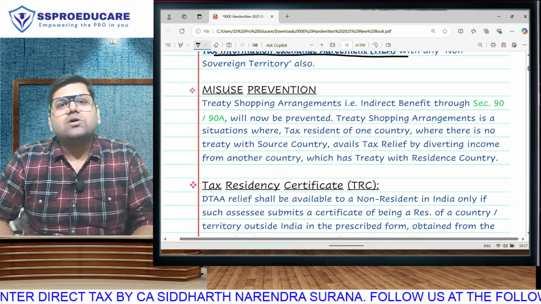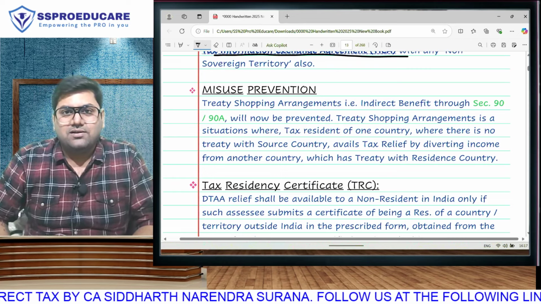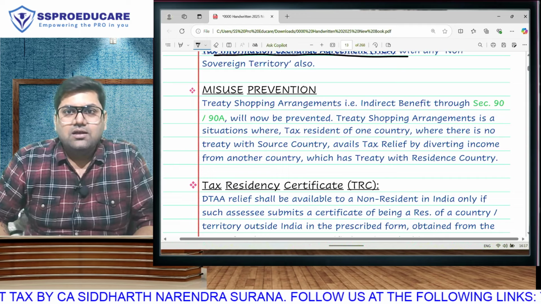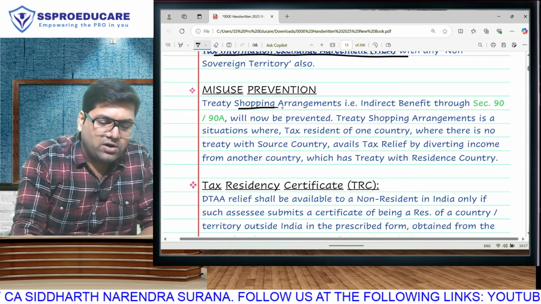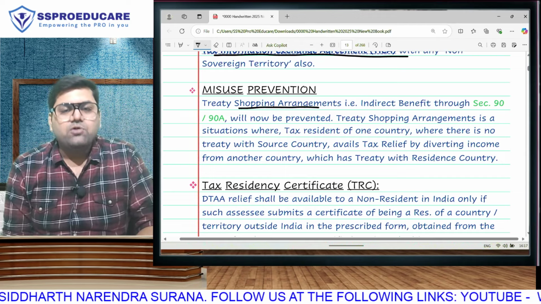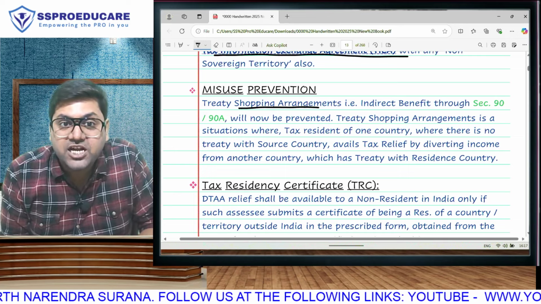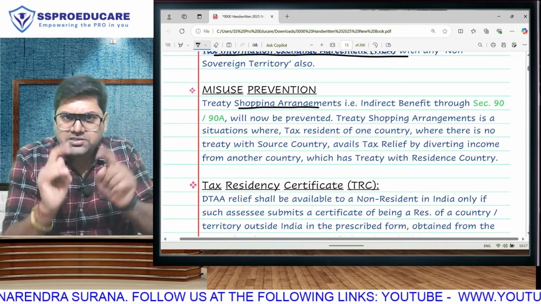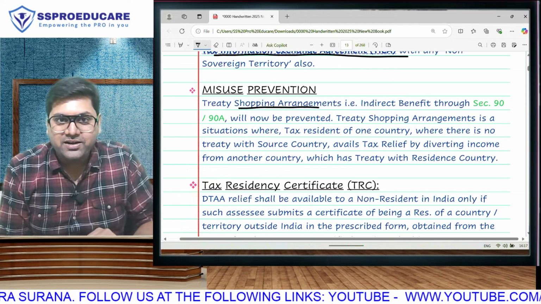It is now also clarified that if you are a resident of any third country, we will not let you do something called treaty shopping. For example, there is an agreement between India and Germany. That means Indians and Germans should take benefit. Australians cannot take benefit of the treaty between India and Germany.